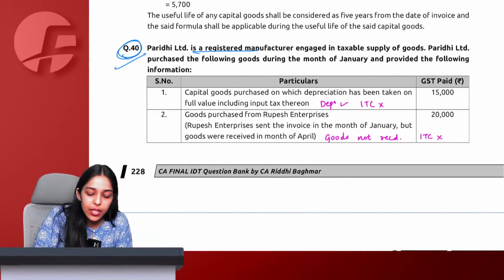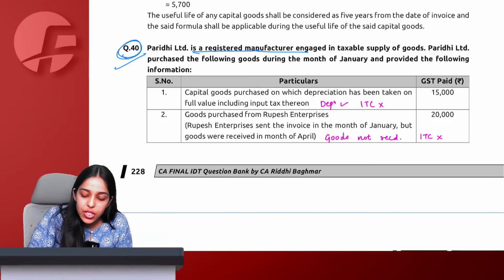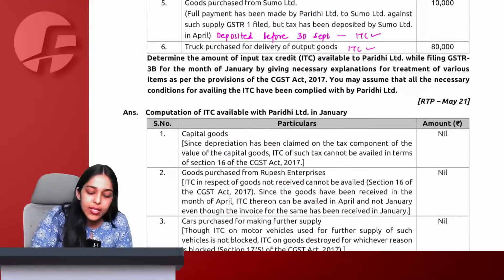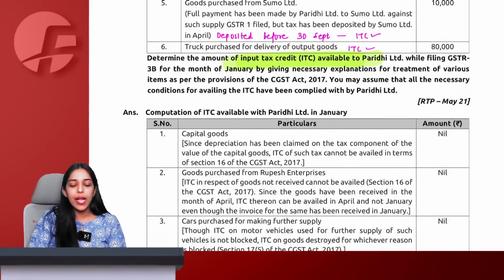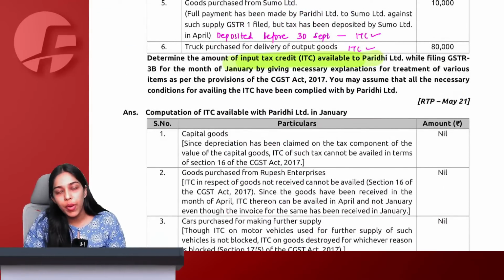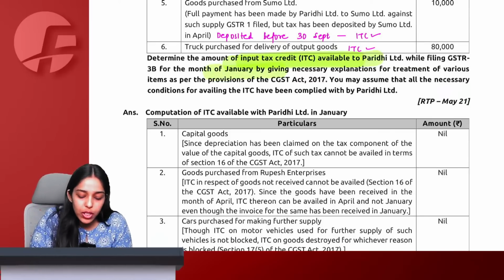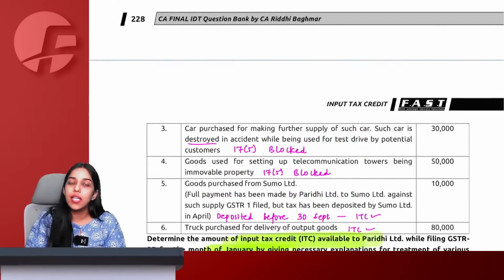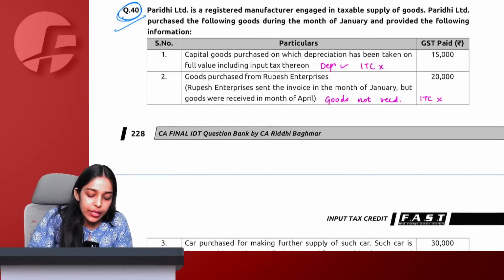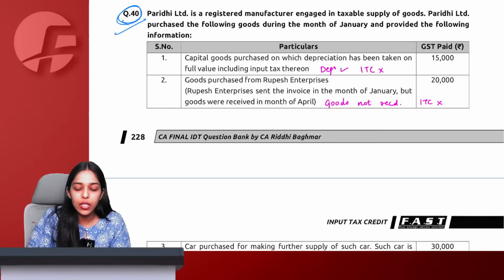Paridhi Limited is a registered manufacturer engaged in taxable supply of goods. Paridhi Limited purchased the following goods. Again, they are asking us only to calculate the input tax credit. This is not a full computation question. No RCM, no outward payable. Only what ITC will be available to us for the month of January is what they are asking in the question. Let us start. Capital goods purchased on which depreciation has been taken on full value including ITC.